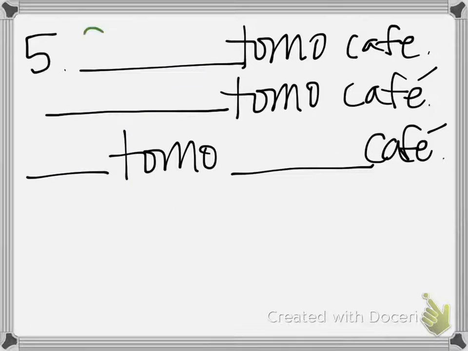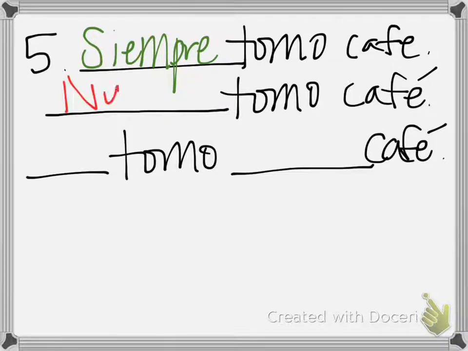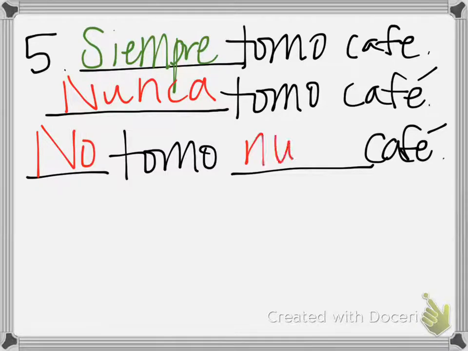Okay, I always drink coffee, or always I drink coffee. Siempre tomo café. As opposed to our negative, two ways that we can do this one. We could say nunca tomo café, never I drink coffee, is what that literally translates to, or no tomo nunca café. Okay, now what is the difference between these two right here?